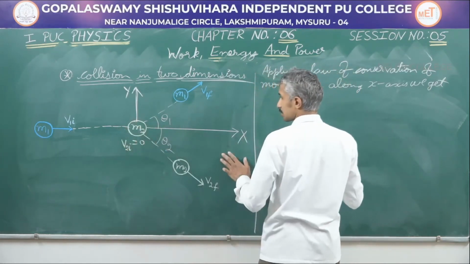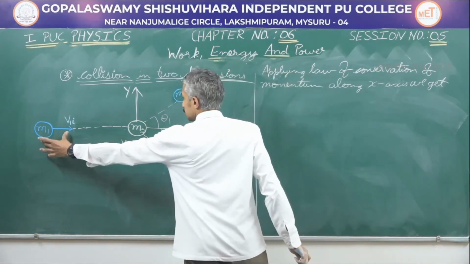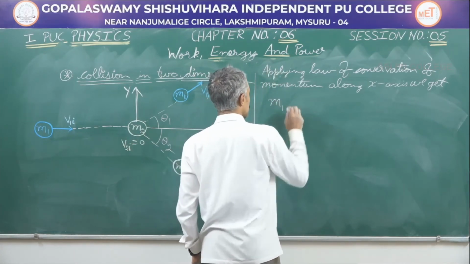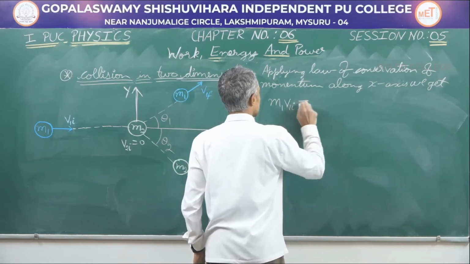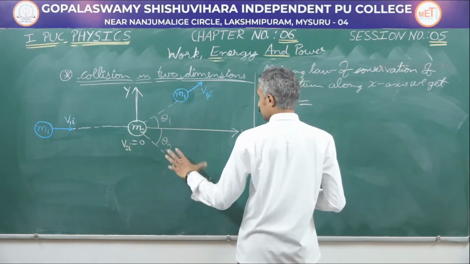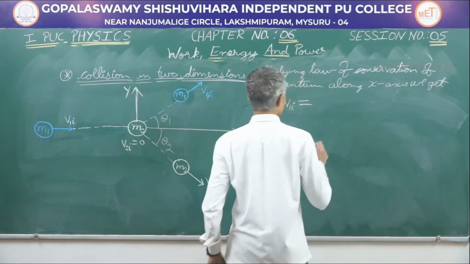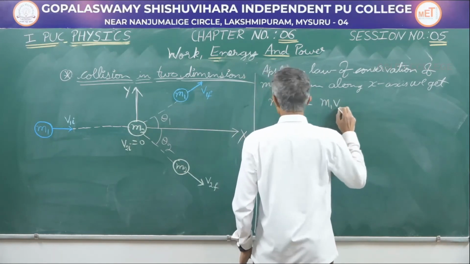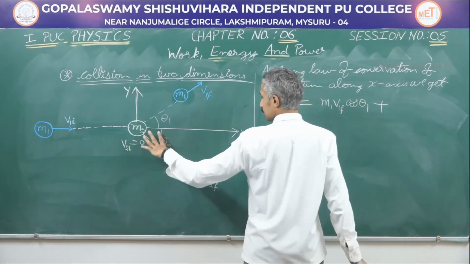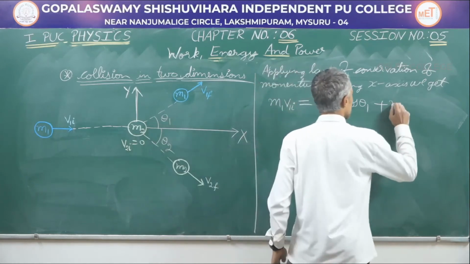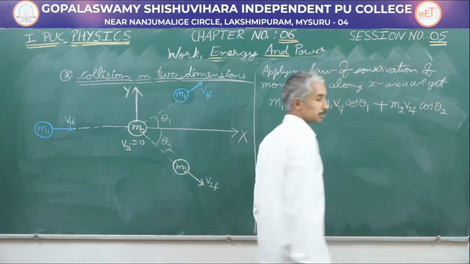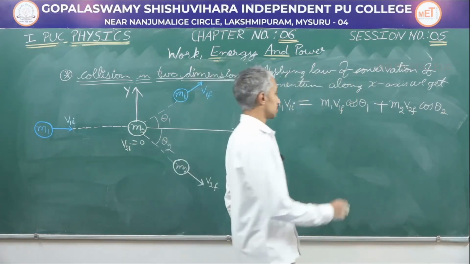So along the x axis, initially mass m1 had momentum whereas m2 did not have. So total momentum before collision is going to be m1 v1i, and this is going to be equal to total momentum after collision. Take the component of momentum of mass m1 along x axis, we get m1 v1f cos θ1 plus the component of momentum of mass m2 along x axis, m2 v2f cos θ2. Let us take this as equation 1.